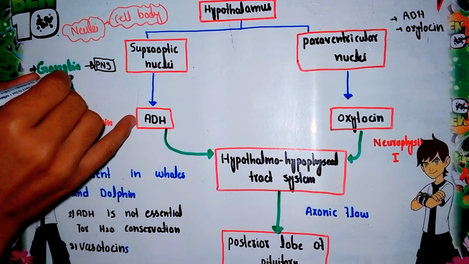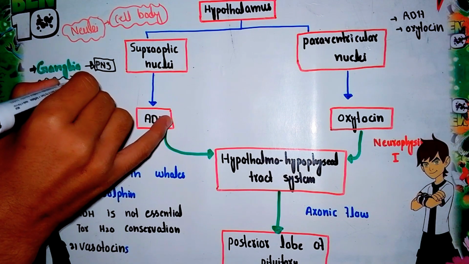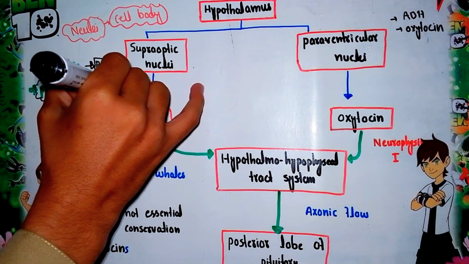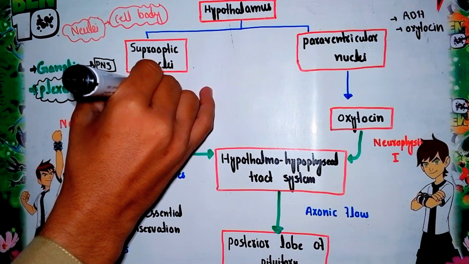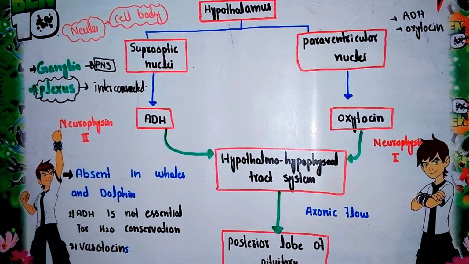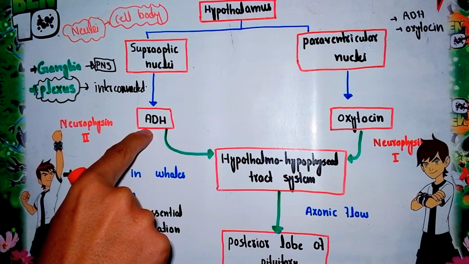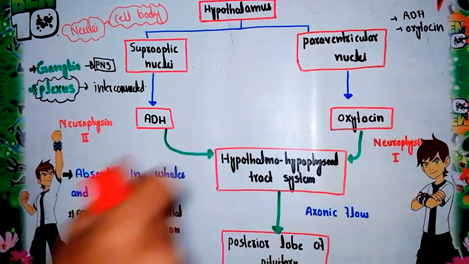Now another term is plexus. Plexuses are interconnected ganglia. Now these neurosecretory cells, or you can say the nuclei, the supraoptic nuclei, will synthesize and secrete the ADH hormone, while the paraventricular nuclei will secrete oxytocin.